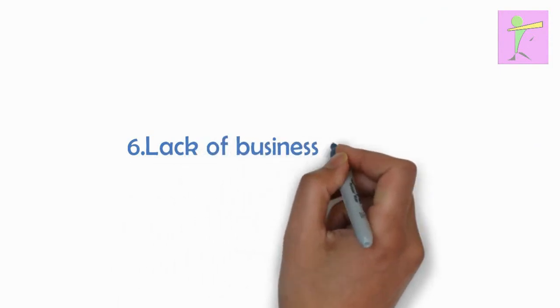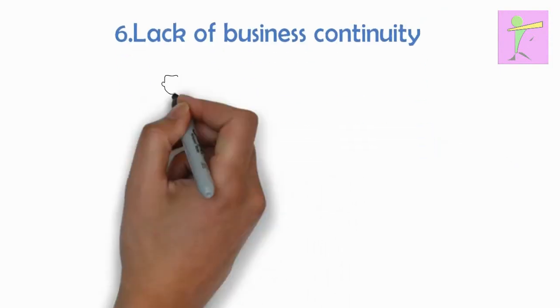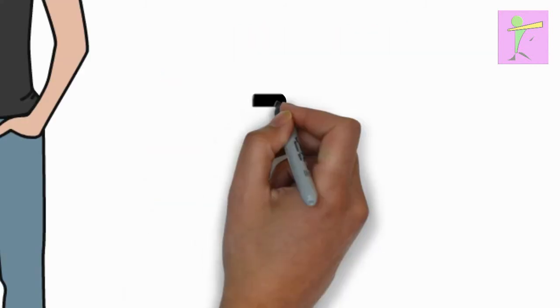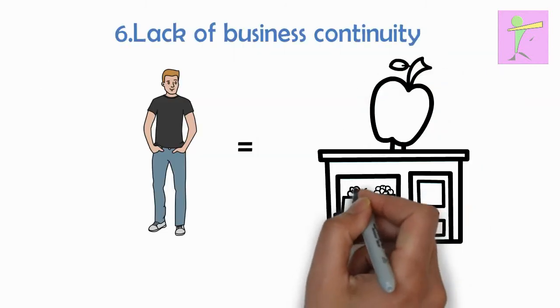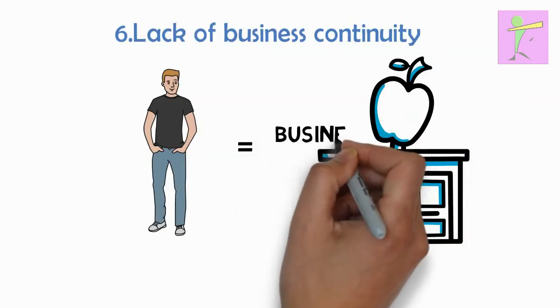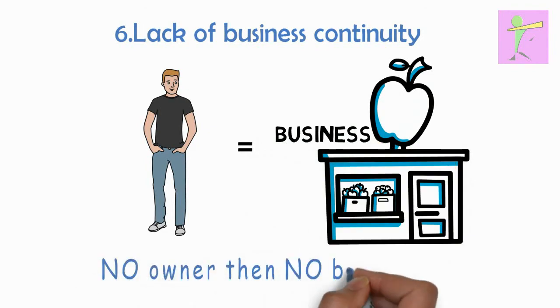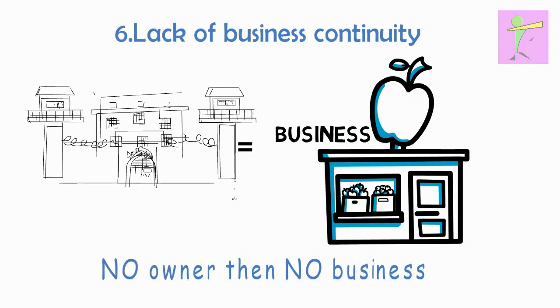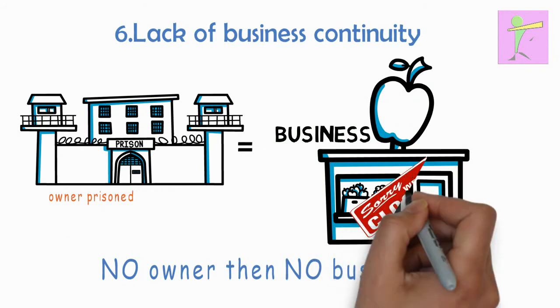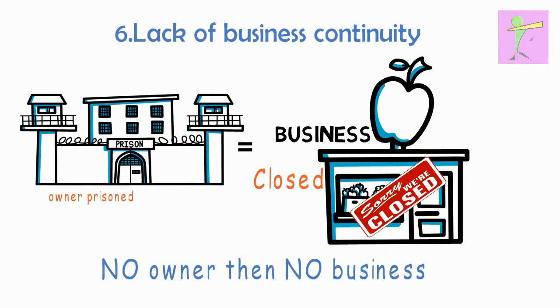6. Lack of business continuity. Since the owner and business are one and the same entity, death, insanity, imprisonment, physical ailment or bankruptcy of the sole proprietor will have a direct and detrimental effect on the business and may even cause closure of the business.